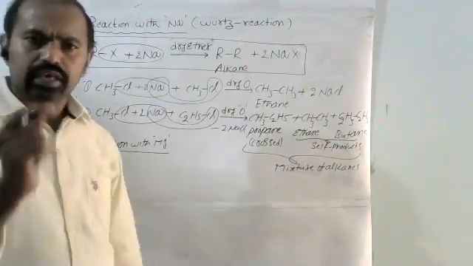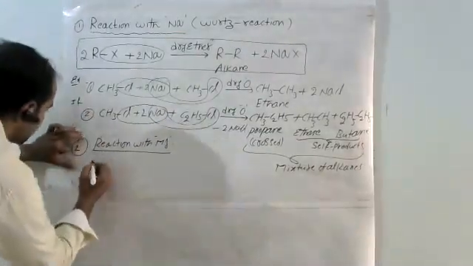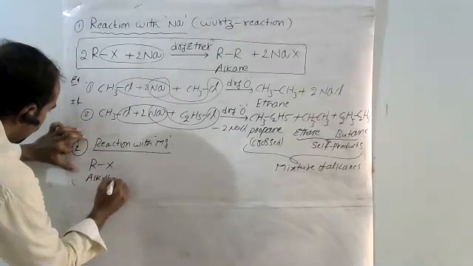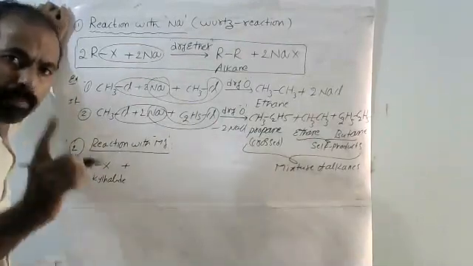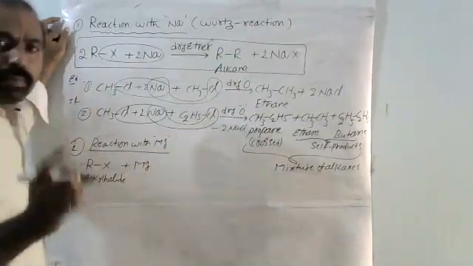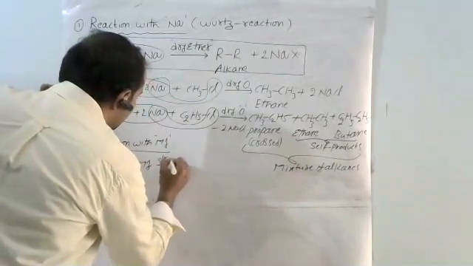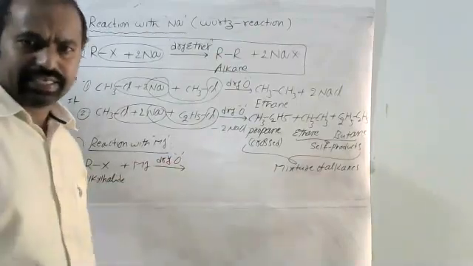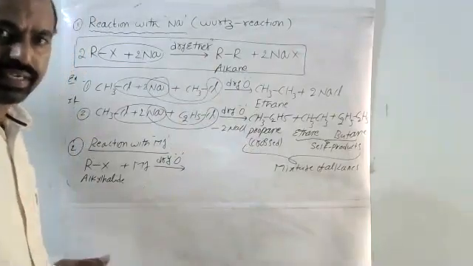Okay, now in this process, if the alkyl halide, whatever that alkyl halide, it reacts with magnesium metal, Mg, in the presence of dry ether. Okay, ether is nothing but ether, dry ether. Same, both cases we take the solvent as a dry ether.